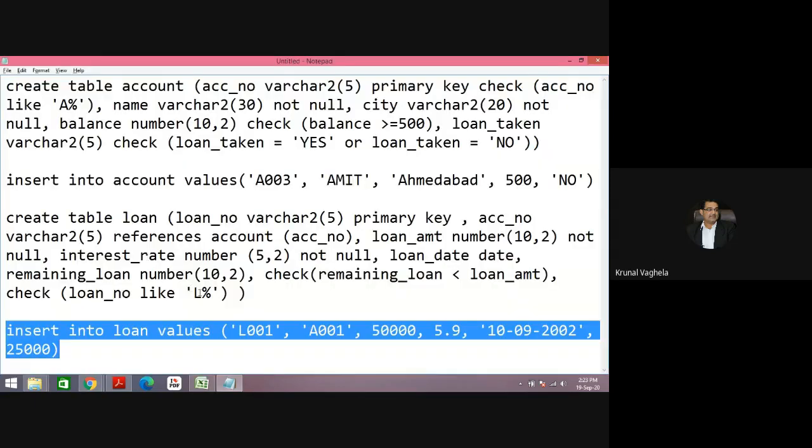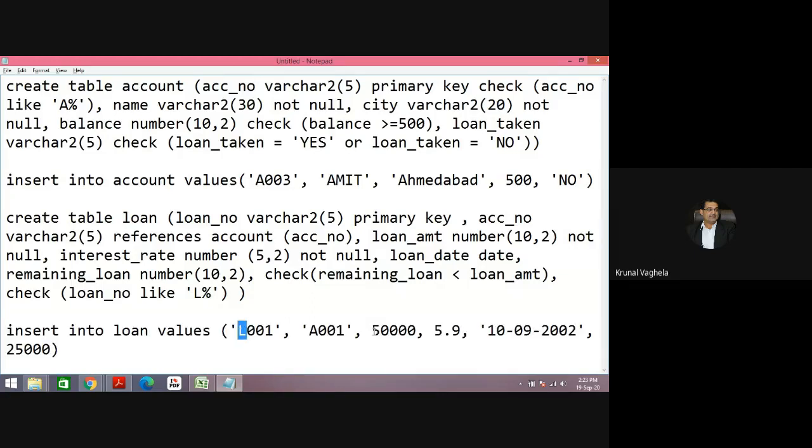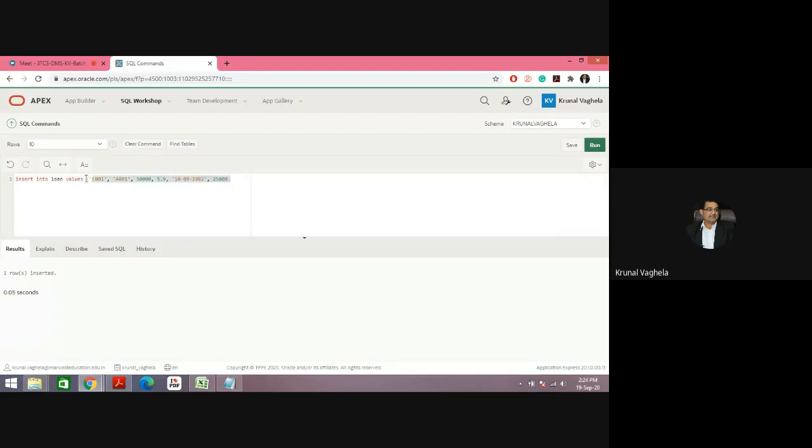Now the rest of the constraints I will not check. If I put null over here, you know the not null and check constraints now, so I'll not go into that detail. Now I will test the foreign key constraint. Let me show you the data of the account table.